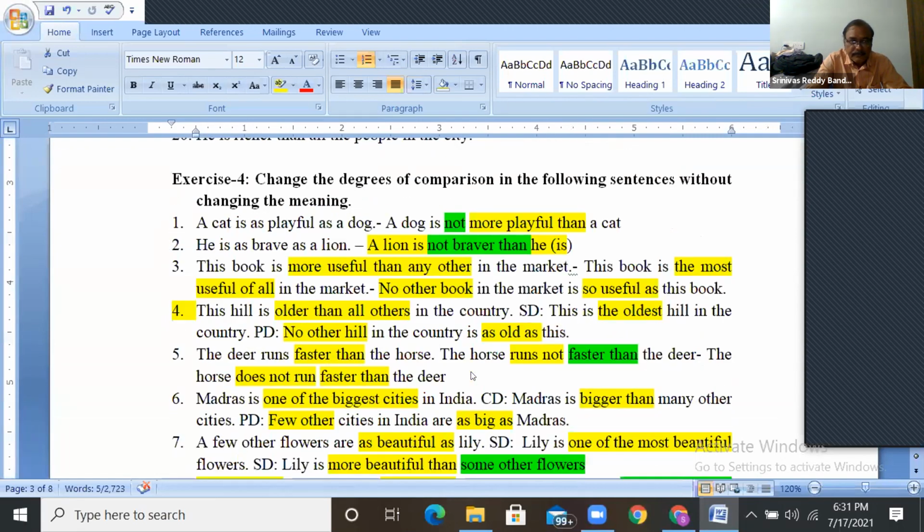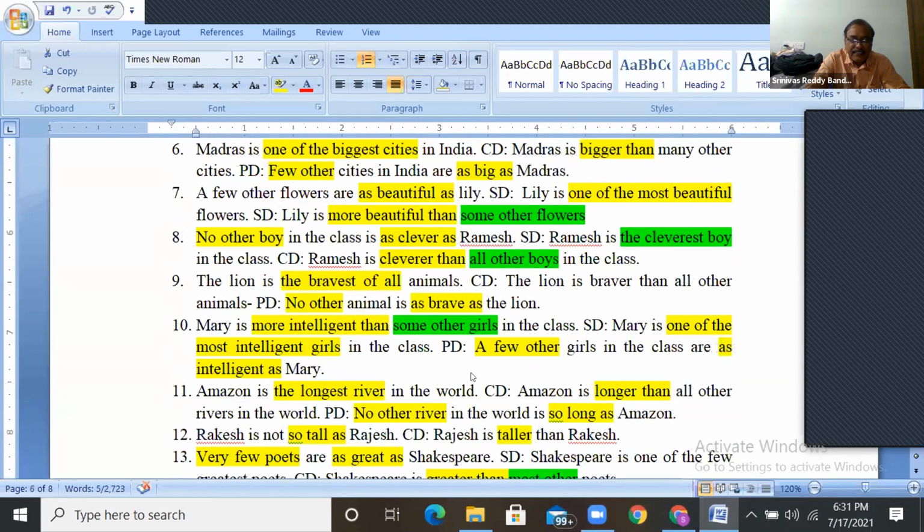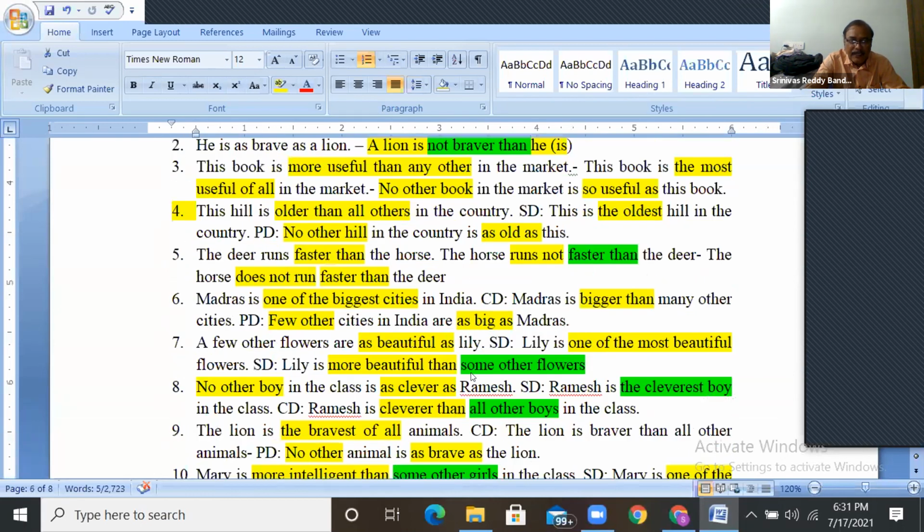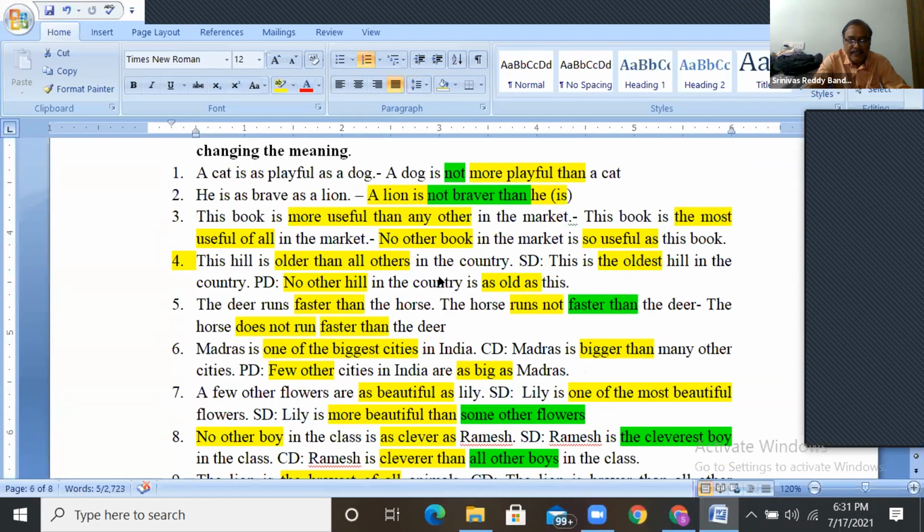Next one. We will see these examples, and I will leave some for your reference. Fourth one: This hill is older than all others. "All other" or "any other" means in the superlative, this is the oldest hill in the country.